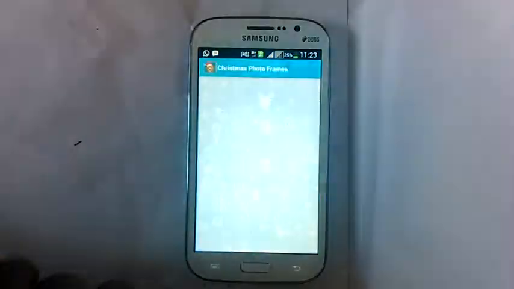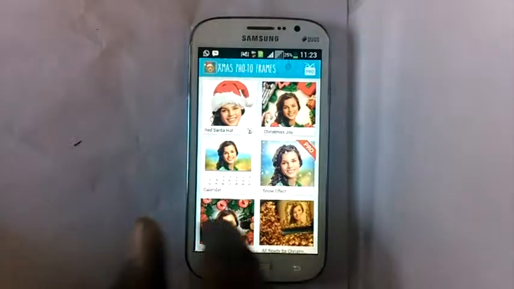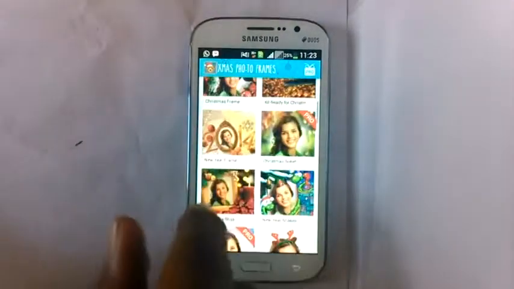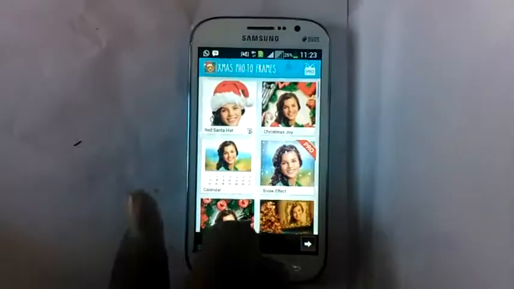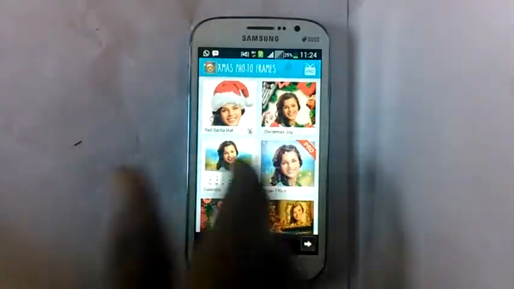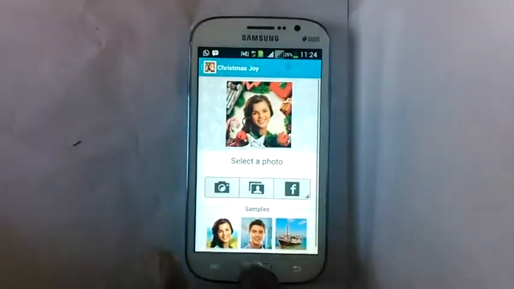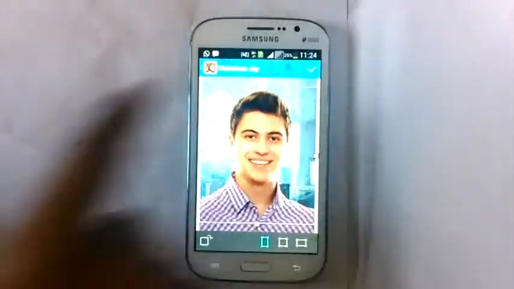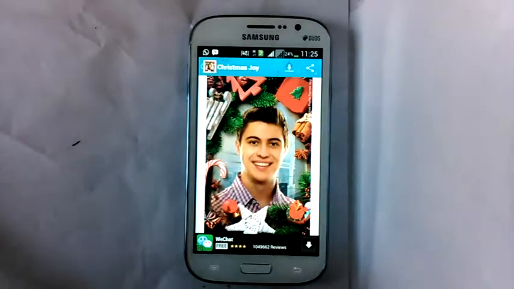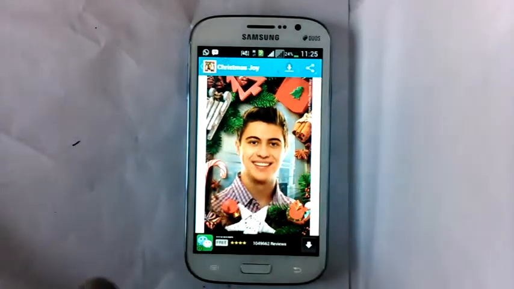The Christmas photo frame app. Over here you have a lot of Christmas effects for your photos. For example, we choose the Christmas joy and we take a sample image, and this is how the picture looks along with this effect.